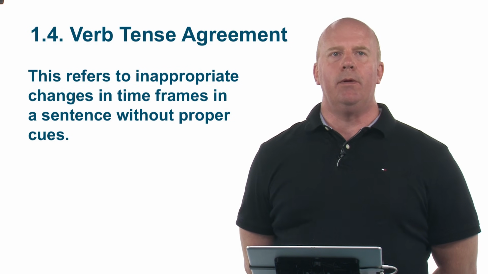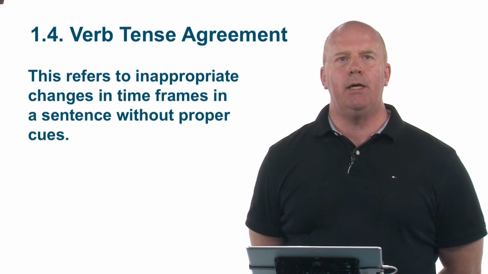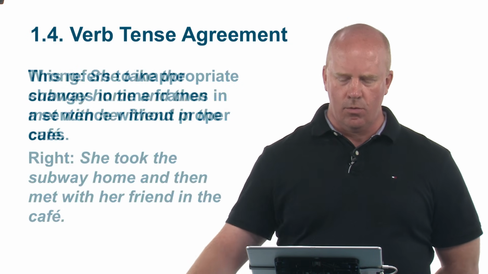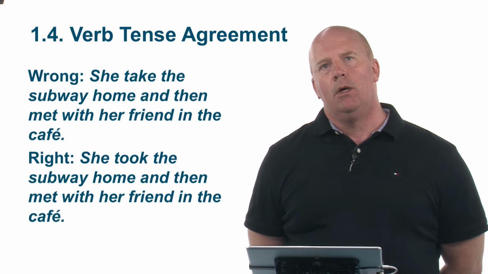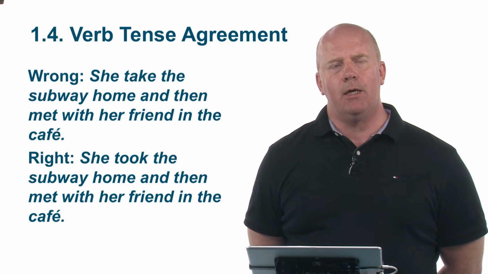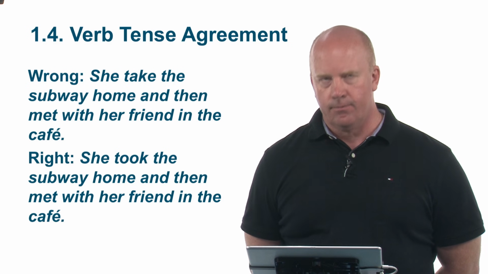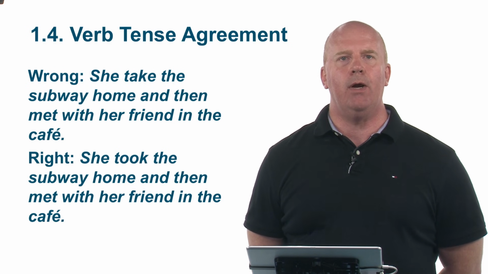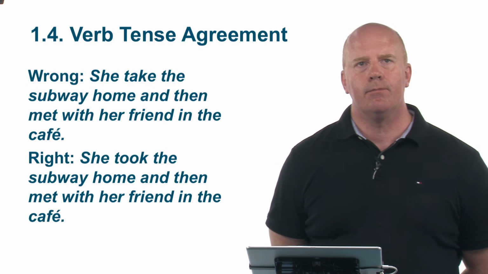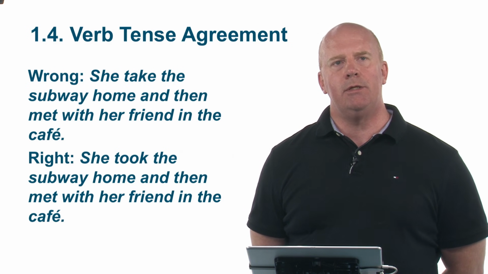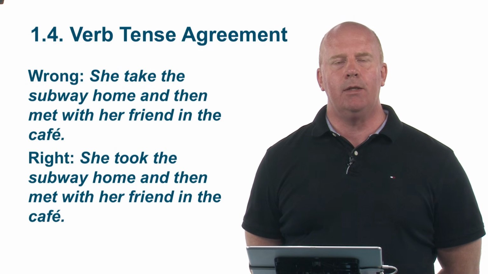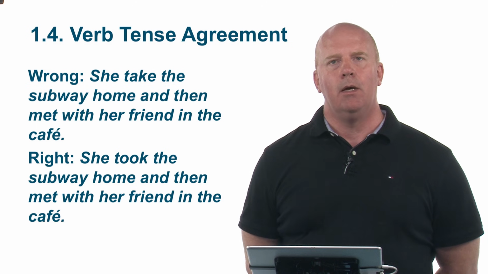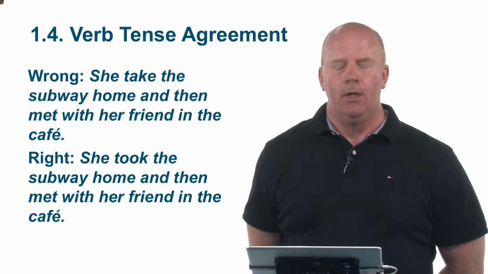The verb tense agreement. This refers to inappropriate changes in time frame in a sentence without proper cues. Now, let's take a look at this sentence. She take the subway home and then met her friend in the cafe. We want to say she took the subway home and then met her friend in the cafe. So this, as we've seen before in another case, makes more sense because they both happened in the past.